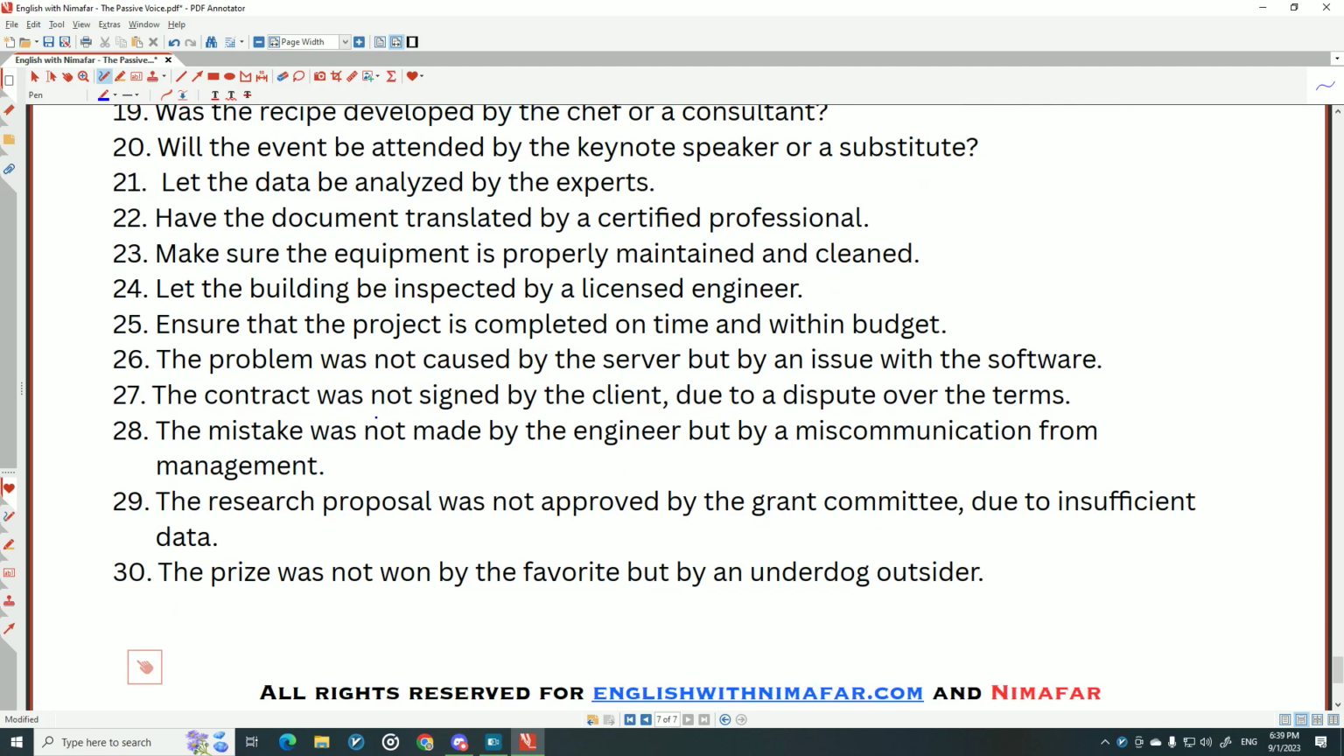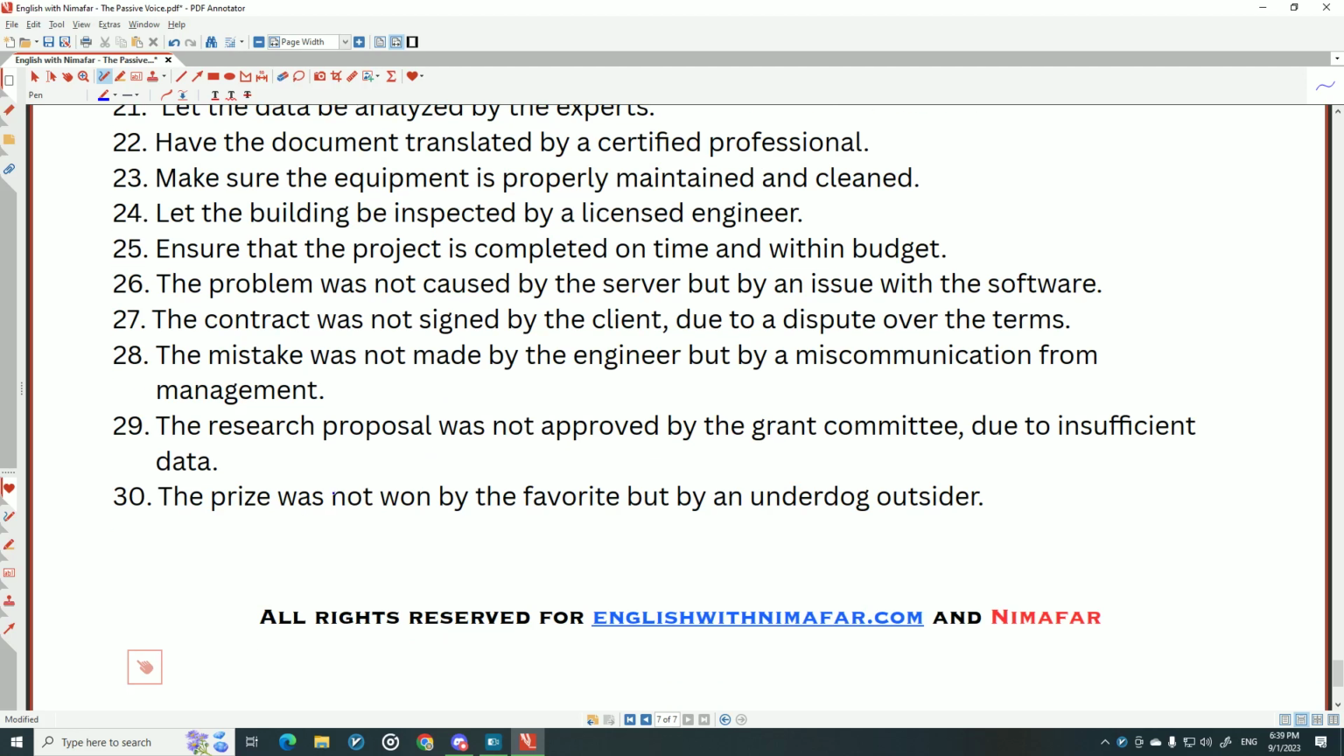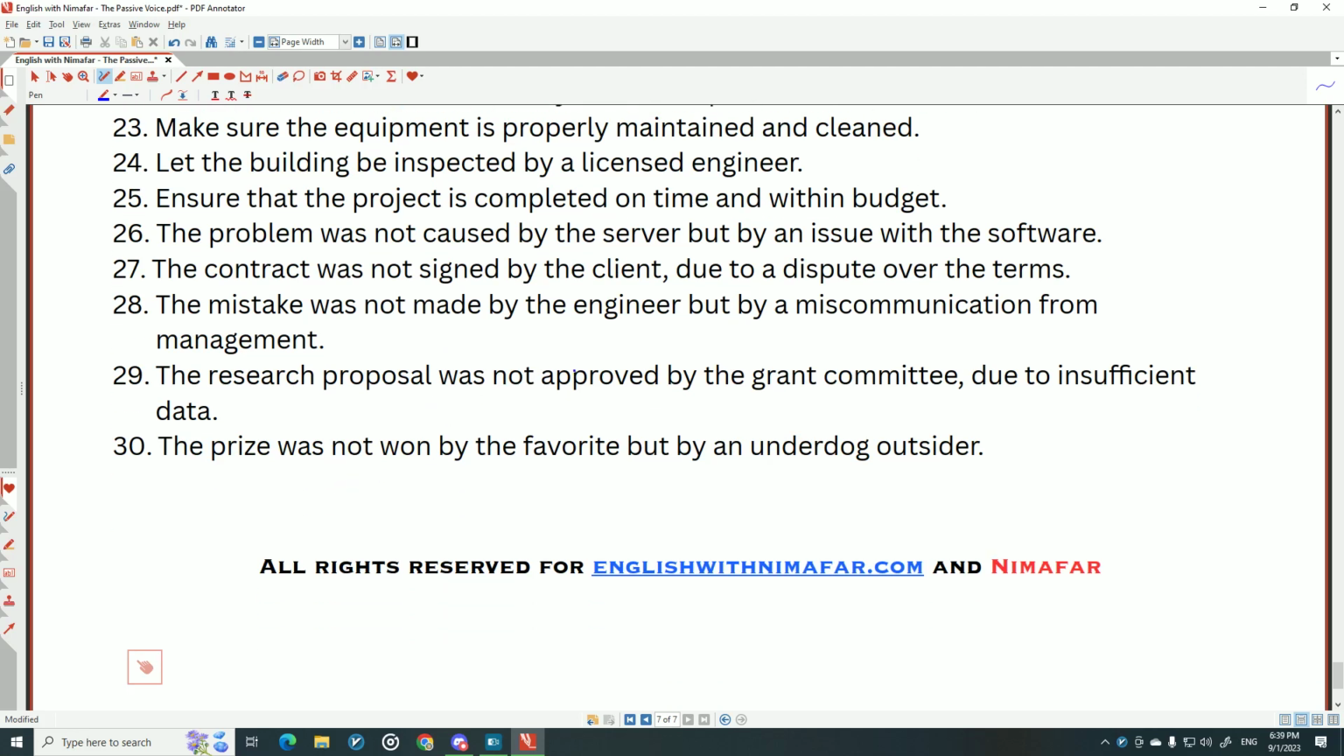The contract was not signed by the client due to a dispute over the terms. Dispute here means argument. The research proposal was not approved by the grant committee due to insufficient data, meaning not enough data, and so on. The last one: the prize was not won by the favorite but by an underdog outsider.